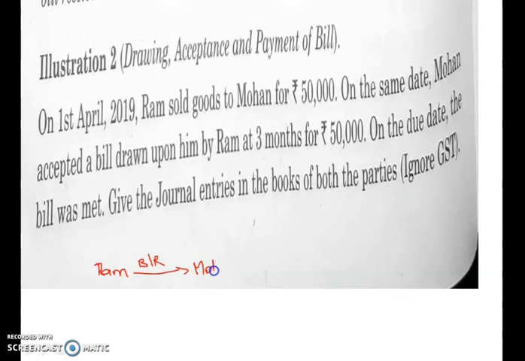Mohan had purchased the goods but he is unable to make payment, so he requested Ram to draw a bill. According to that, Ram had drawn a bill of exchange on Mohan.